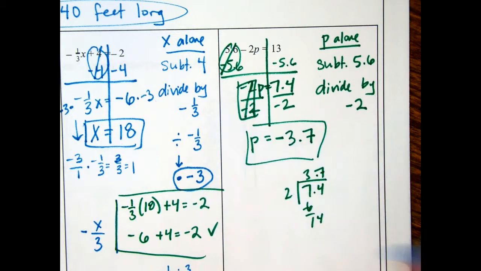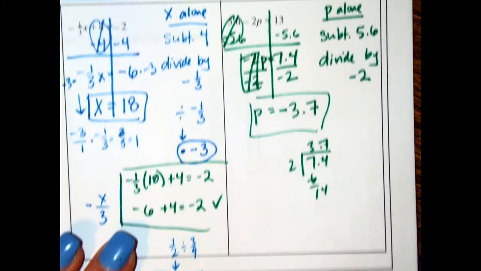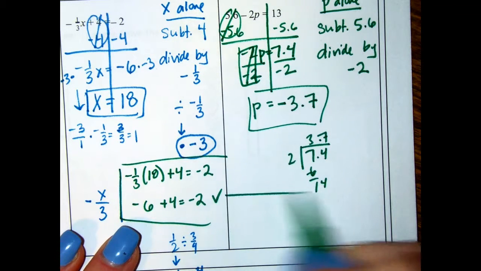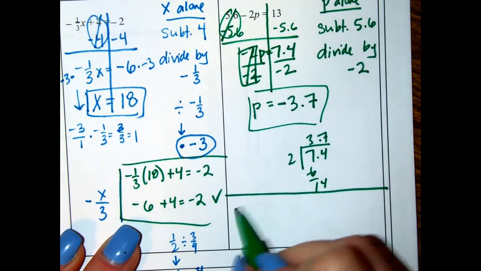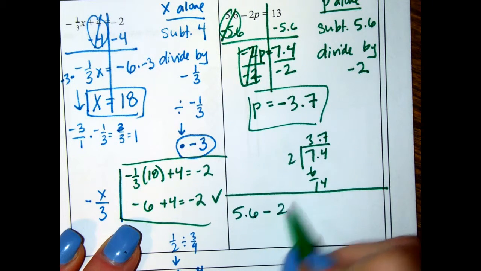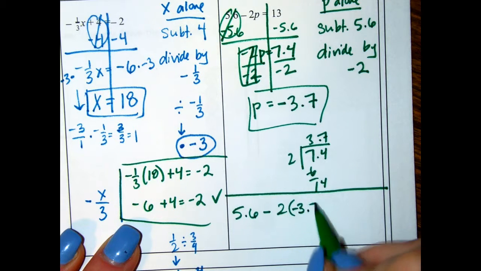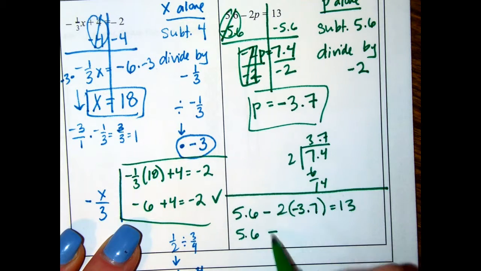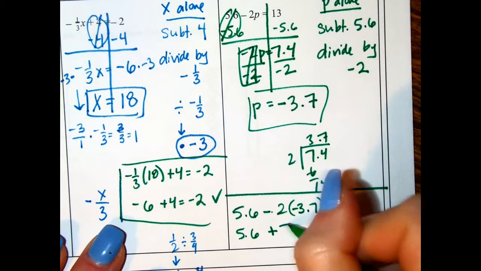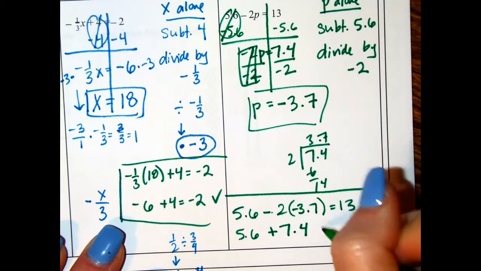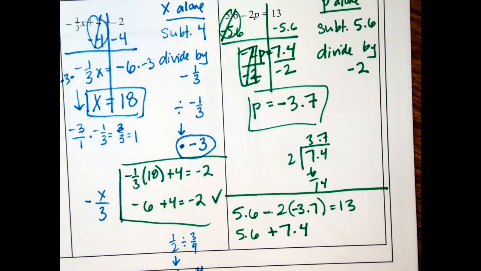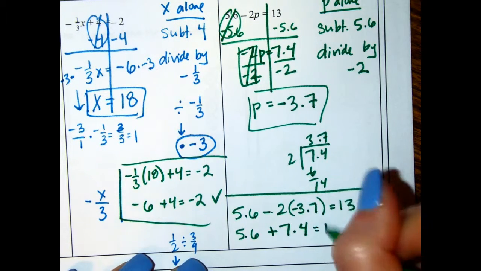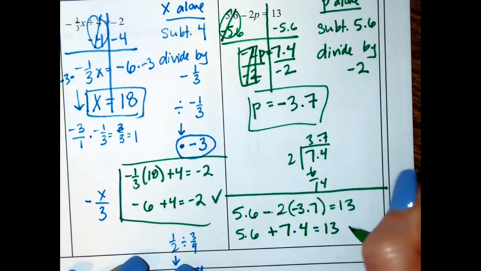Oh, wait, we have to check our work, sorry. So we have negative 3.7, so 5.6 minus 2 times negative 3.7 equals 13. Well, this is positive because there are two negatives. We just divided this and got 7.4. Sorry, equals 13, and this indeed does equal 13.